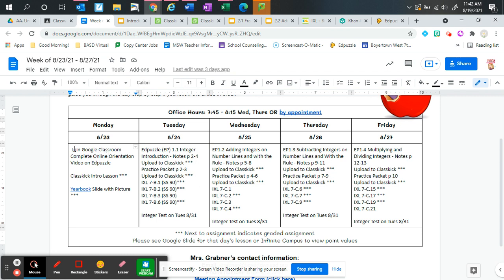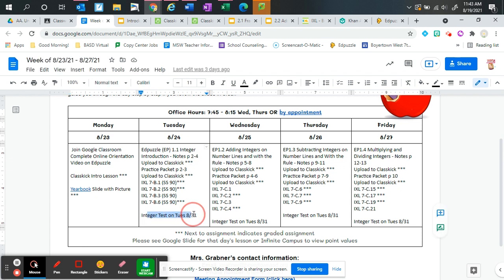What you see in terms of the order that goes here, that's the order that I would recommend that you complete it in. I'm not trying to be mean, but in math, we kind of have to go in order so that you understand what's expected of you as we go through. But you can see here that it tells you everything for the day. Sometimes there are some links for it if you need a link that I can share with you.